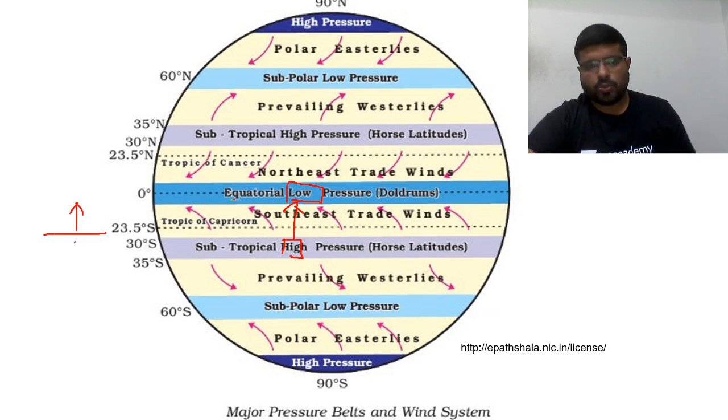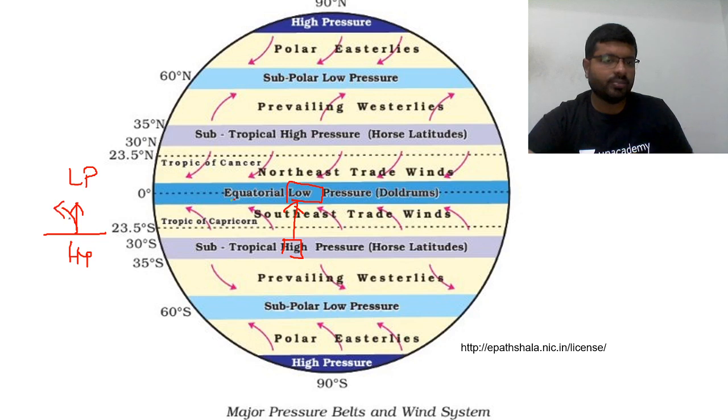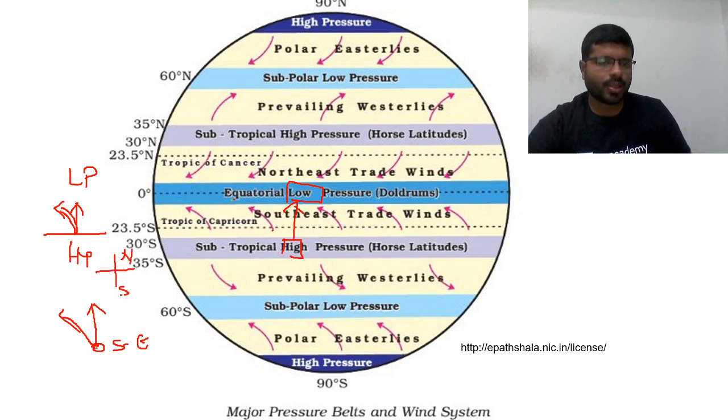They move from high pressure to low pressure because of the pressure difference. Why are they deflecting towards the left in the south? Because of Coriolis force. That's why these winds, which are supposed to move in this fashion, are moving in this fashion. They originate from the southeast, and these winds are called southeast winds.